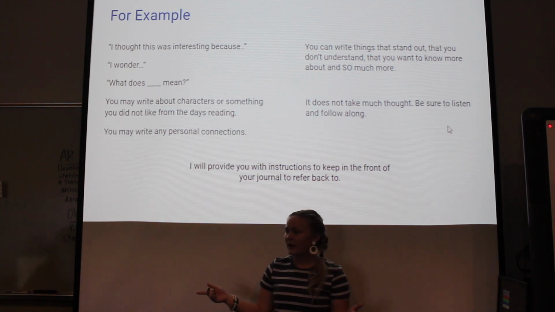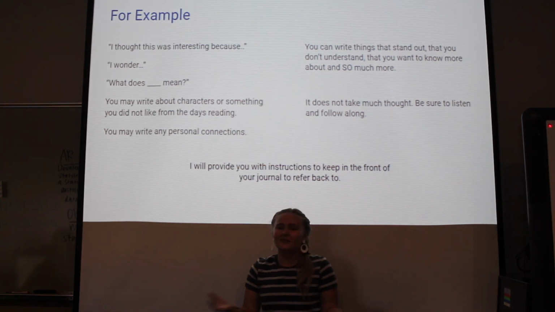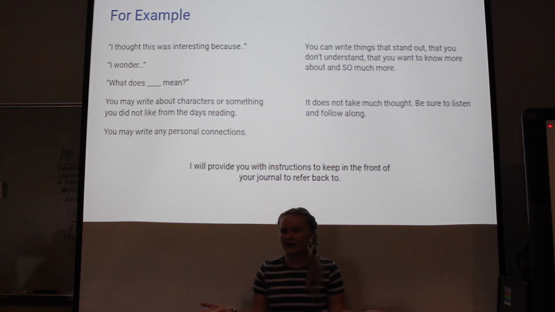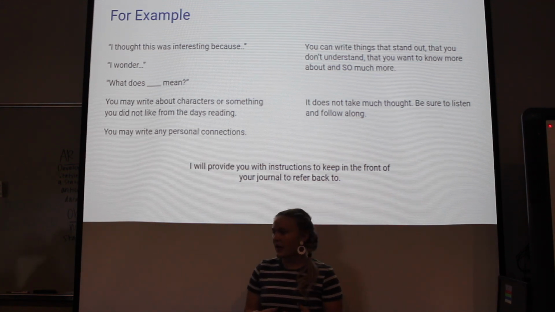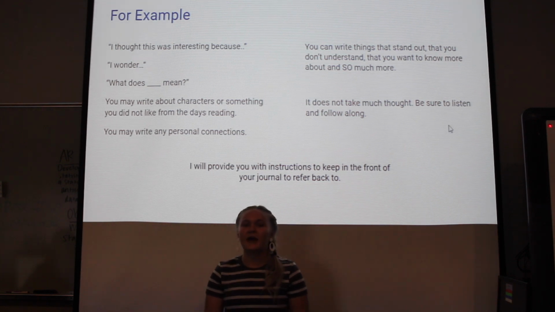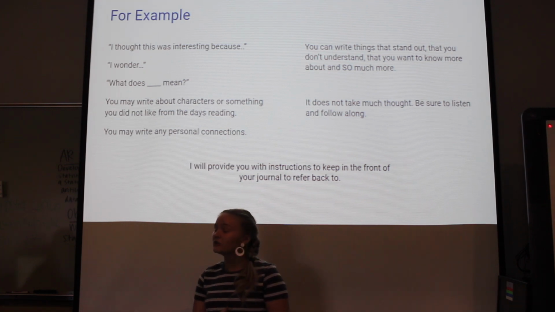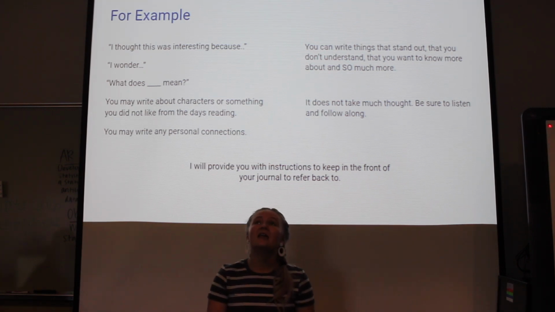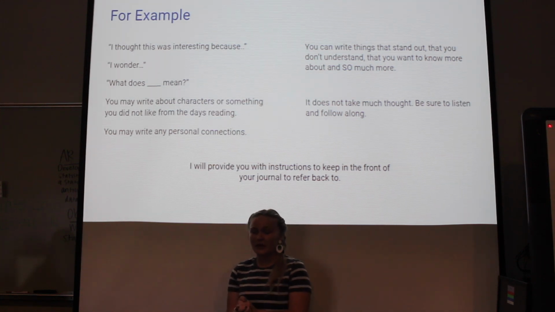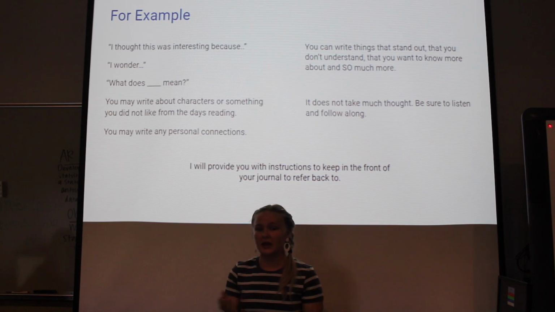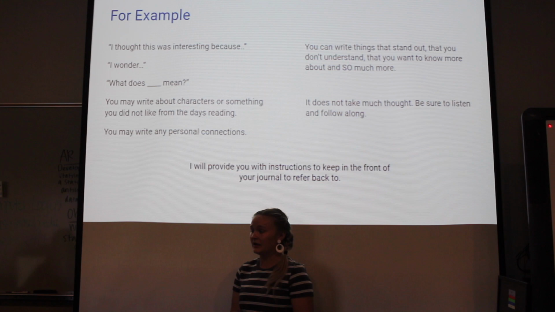Other things that you can write about, you can say anything that you want about the characters, or something that you didn't like from the day's reading. Maybe you didn't like the way that Anne talked that day. Maybe you thought that she was too negative that day. You can write anything that you like about the characters, or I wouldn't say that these are characters, I would say that these are people, because again, this is a true story. This isn't something that was made up. This is an autobiography. Anne wrote this about her real life. So keep that in mind as we're reading.